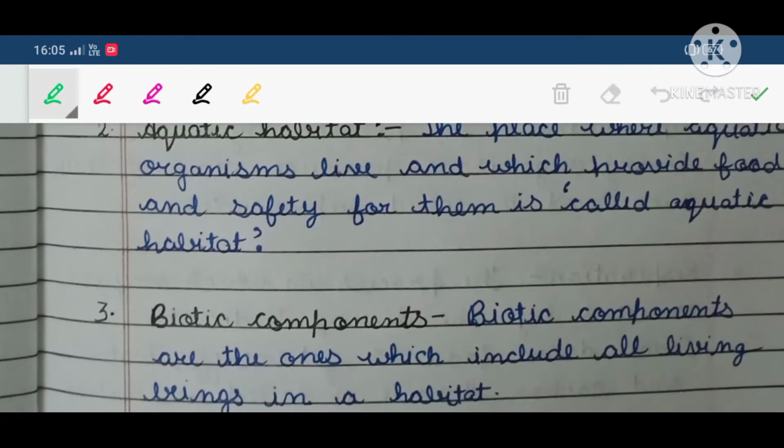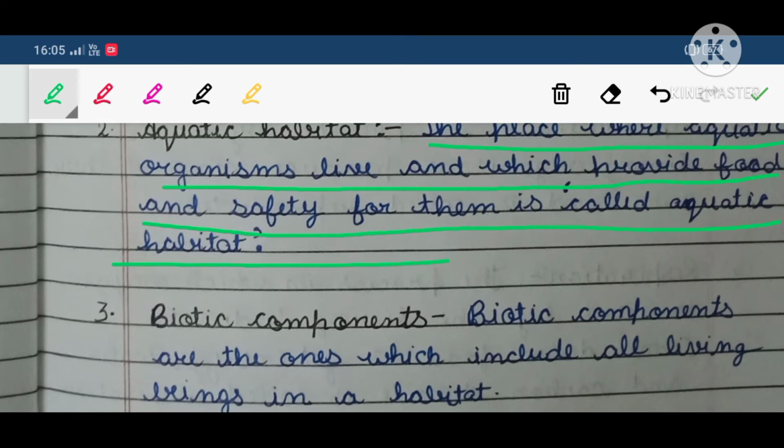Now, second, aquatic habitat. What is aquatic habitat? The place where aquatic organisms live and which provide food and safety for them is called aquatic habitat. Aquatic organisms means the animals who live in water, they are known as aquatic animals. So their living place where they are getting their food and safety is known as aquatic habitat.